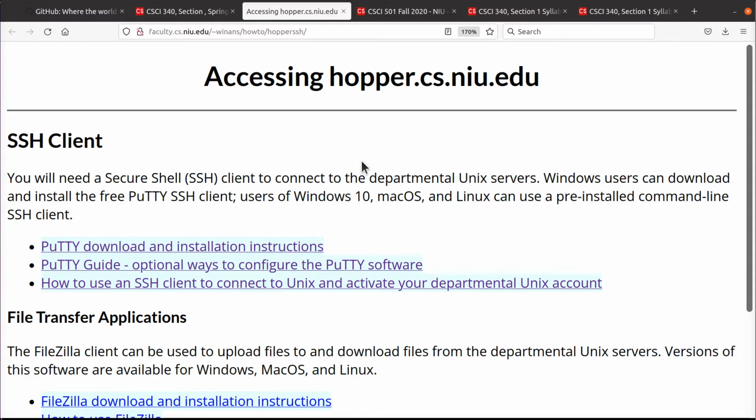Now, keep in mind, the blocking happens on a per server basis. And Turing and Hopper are identical. Once you've logged in and set something up on one of those, it will automatically be copied and mirrored onto the other server. Okay? So you can use either Turing or Hopper at any time. So if one of those machines is down, you can use the other one. Okay? The other thing is, if you get blacklisted on one of those two servers, you get cut off. You're blocked. You can't log in anymore. Try logging into the other one.